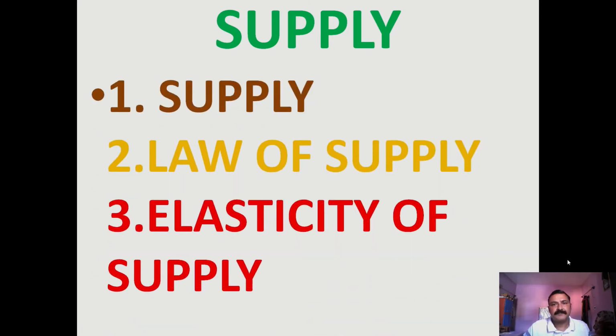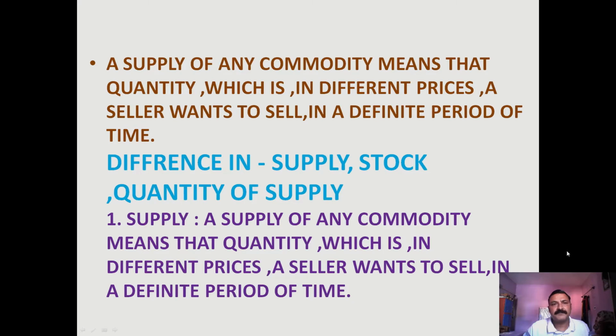So the supply, what is supply? A supply of any commodity means that quantity which, at different prices, a seller wants to sell in a definite period of time. So this is the meaning and definition of supply. What we have to focus on in this definition, there are 3 to 4 words we have to focus on, and they give the meaning of supply.